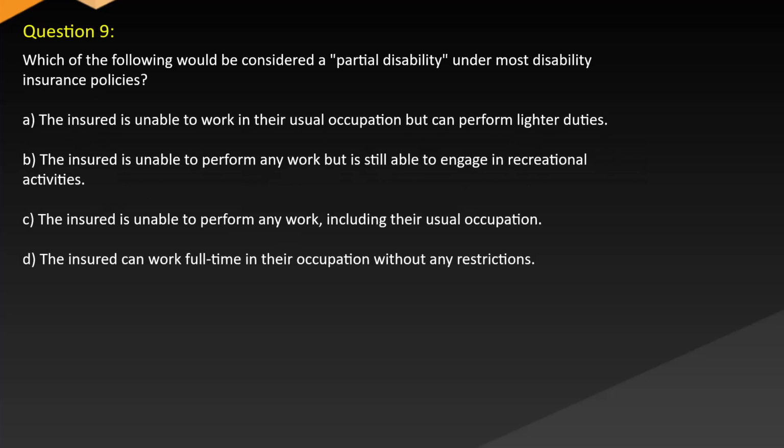Question 9. Which of the following would be considered a partial disability under most disability insurance policies? A. The insured is unable to work in their usual occupation but can perform lighter duties. B. The insured is unable to perform any work but is still able to engage in recreational activities. C. The insured is unable to perform any work including their usual occupation. D. The insured can work full-time in their occupation without any restrictions.